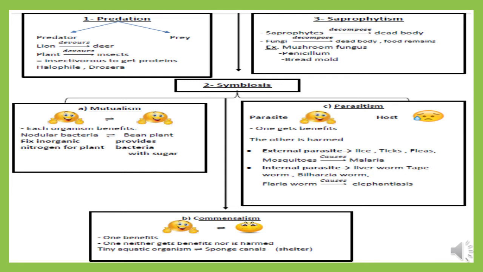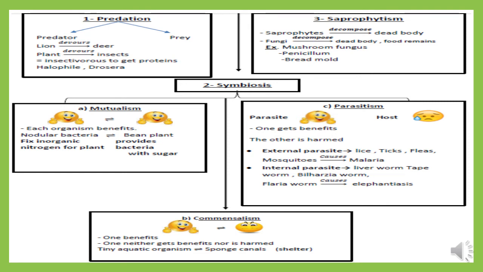Okay, guys, I want you to remember that we have three types of food relationships among all living organisms. It could be predation, symbiosis, or saprophytism. In predation, it's a food relationship between predators and prey. Predators like lion, shark, crocodile, and so on. And predators here devour prey, and prey such as deer, rabbits, rats, and so on.